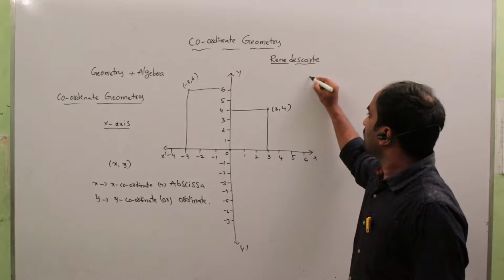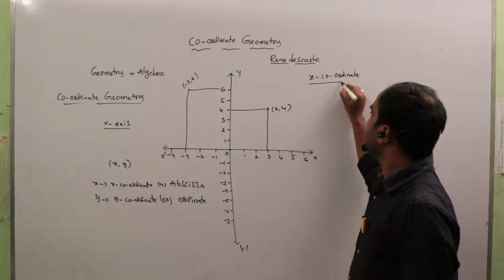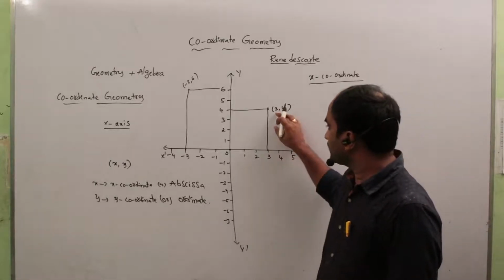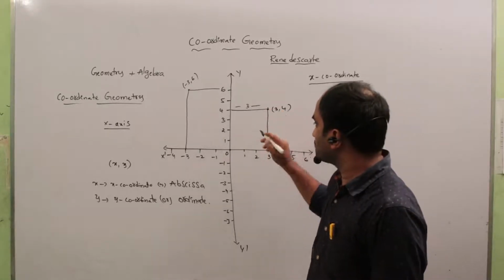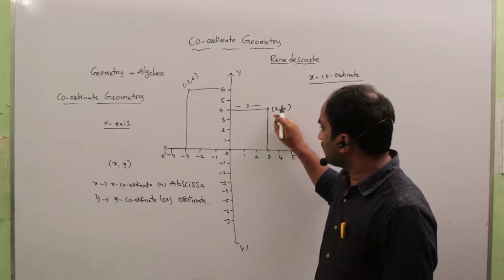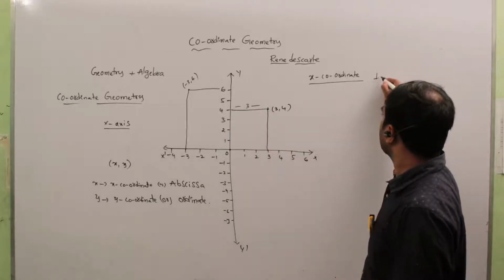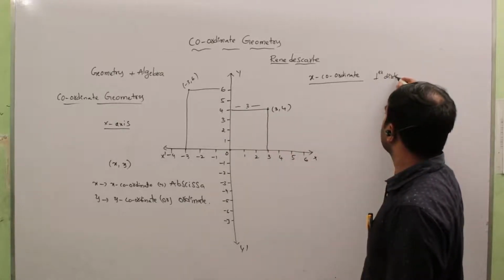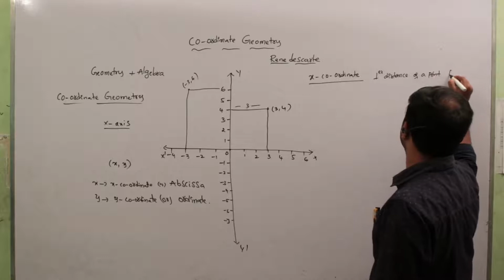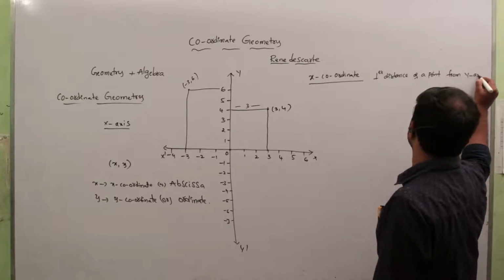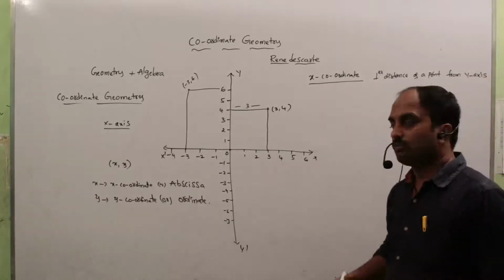Now let us discuss the definition of x coordinate and y coordinate. In this point, 3 is the x coordinate. If you observe, 3 is the distance of the point from the y-axis. So the x coordinate is nothing but the perpendicular distance of a point from the y-axis. For the x coordinate we measure from the y-axis.